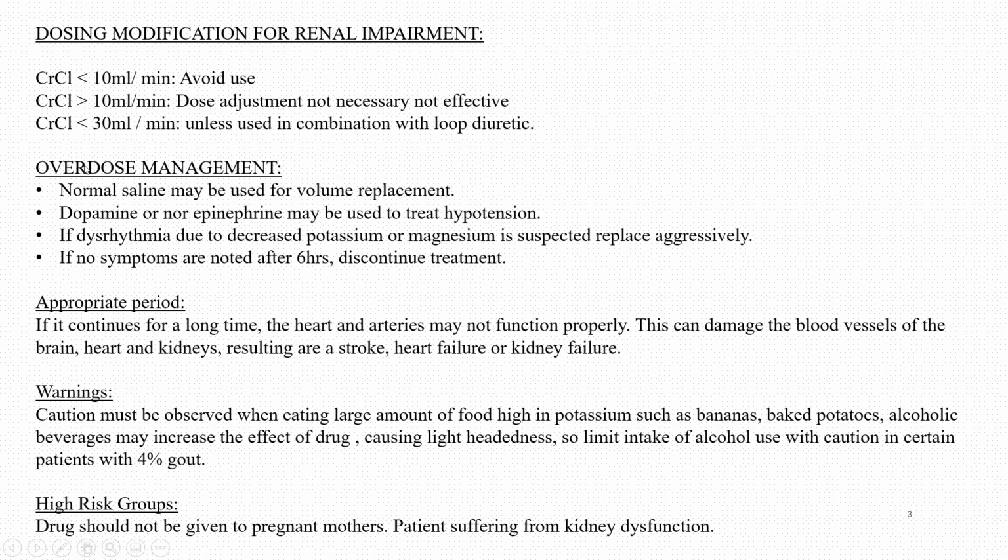If a patient has an overdose, then we can give him normal saline for volume replacement. And if he experiences hypotension because of overdosage, then we can give him dopamine and norepinephrine. Appropriate period. A patient cannot use it for a long period of time because it may damage the heart and it can also damage blood vessels, which can cause stroke, heart failure, or kidney failure.